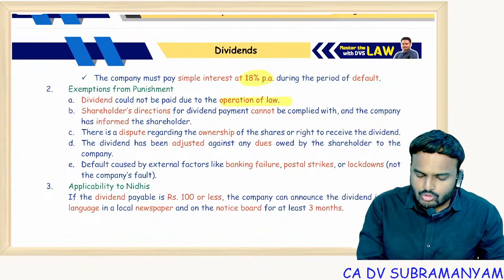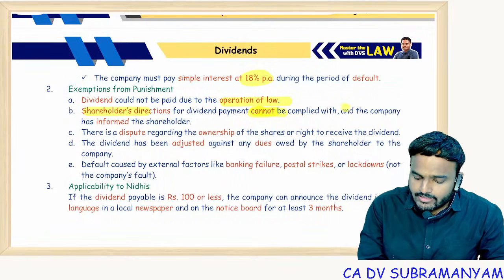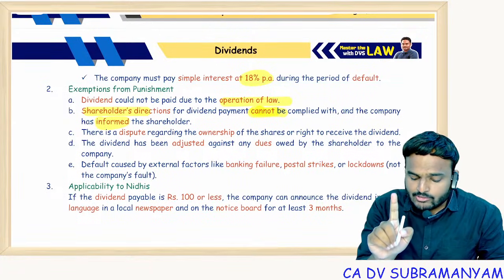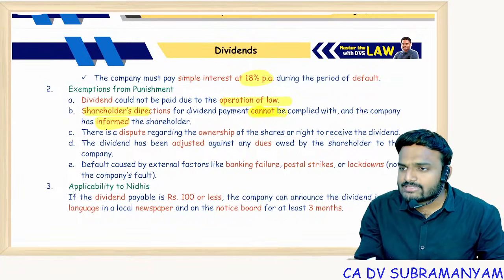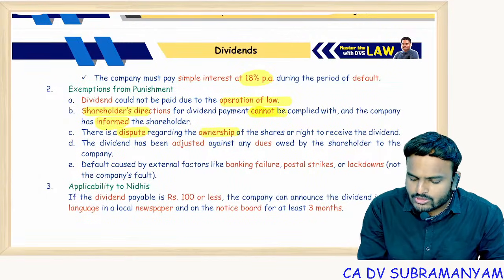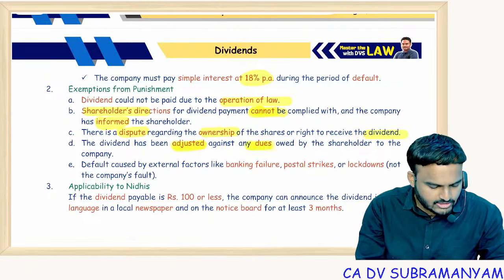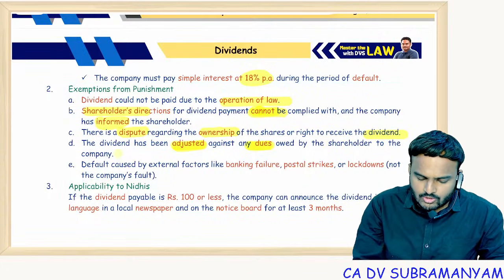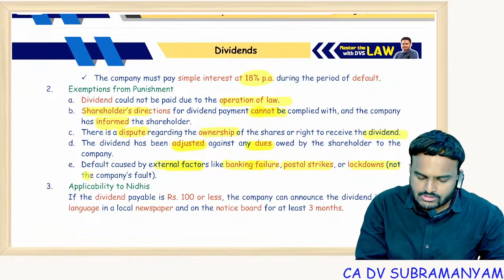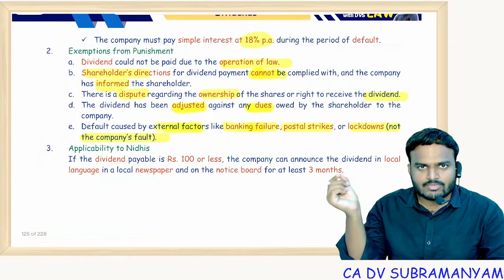First one is due to operation of law. Member became insolvent, for example. Second, shareholder direction cannot be complied with and the company informed the shareholder. In many previous examination questions, the point of company failing to inform the shareholder was given. Now, is the company exempted or not exempted? Not exempted, because communication with the shareholder is also required. Third, there is a dispute regarding ownership of the shares and right to receive the dividends. Fourth, the dividend has been adjusted against any dues owed by the shareholder to the company. And fifth, default caused by external factors like banking failure, postal strikes, lockdowns, which are not within the company's hands. Nidhi company, a small line, but one question I created.